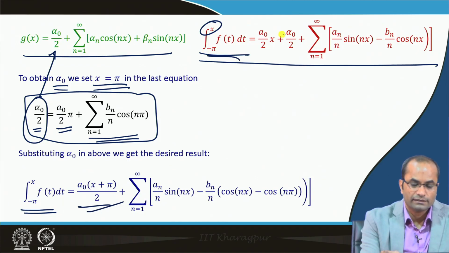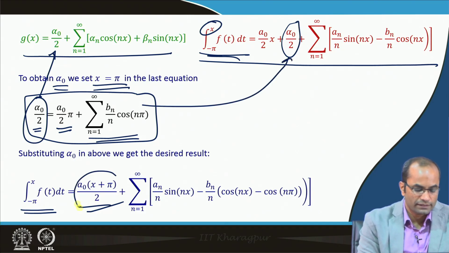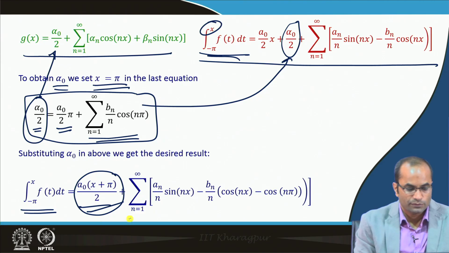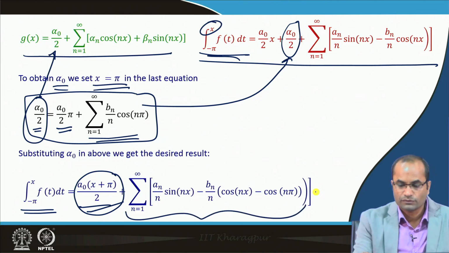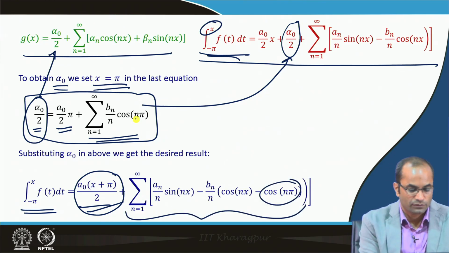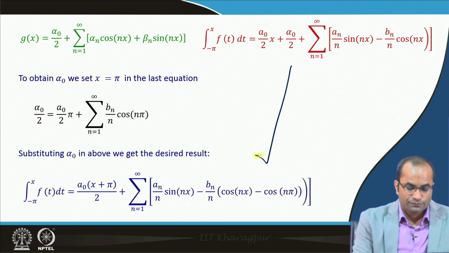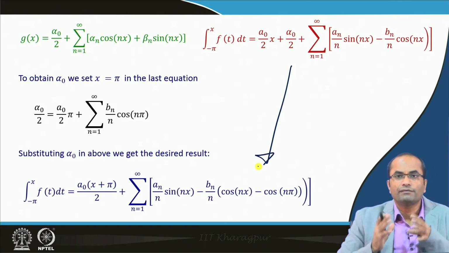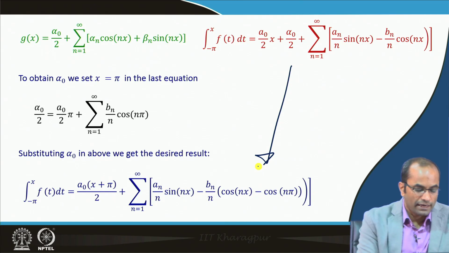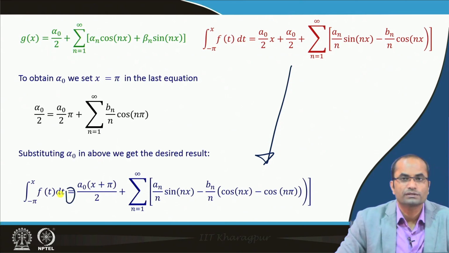The right-hand side for α₀/2 we can replace from here, so we get a₀x/2, and then we have the rest here, where cos nx also has appeared due to this one. This is exactly the result which we obtained after the integration, and this equality holds there.